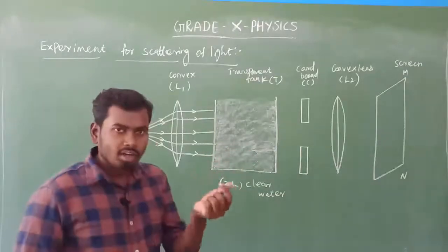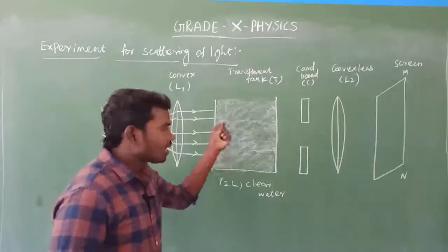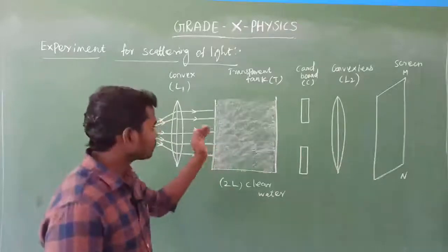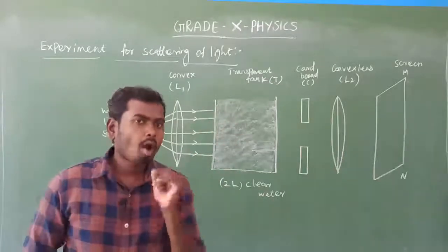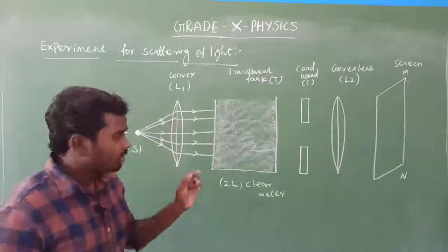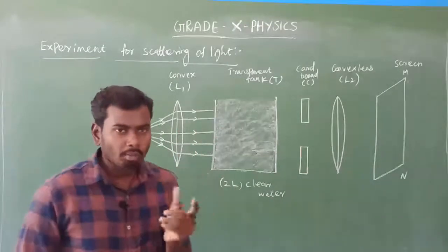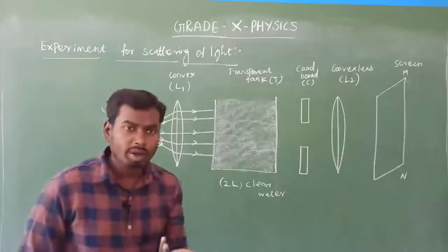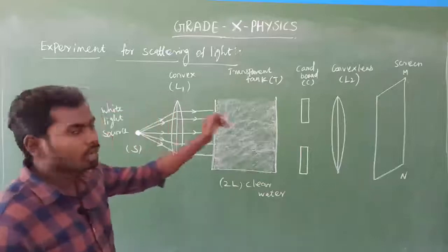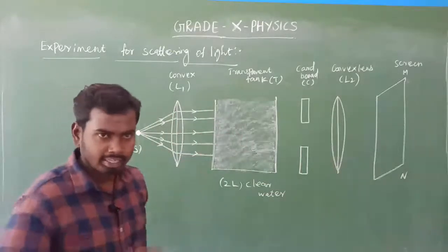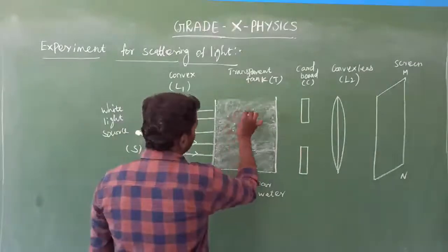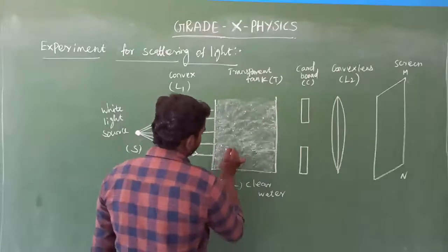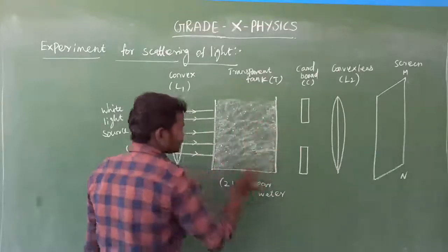So the particles of water are suspended inside the transparent tank, which means inside there will be water molecules. Look at here, these are water molecules. Is it clear?